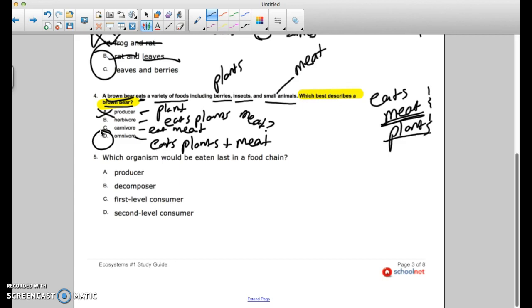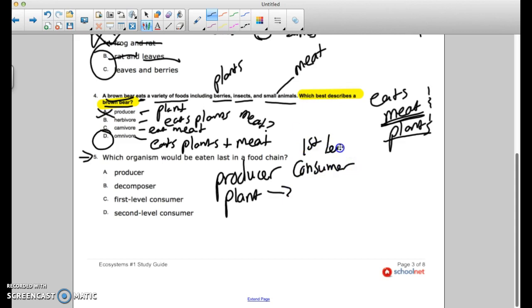All right, so number 5. This is the second or third time we've seen something talking about food chains. So we have producer. Let's call that any kind of plant. Grass maybe goes to the consumer, and it goes to the first level, which is your herbivores. So we'll call that a grasshopper. Keep going to our second level consumer.